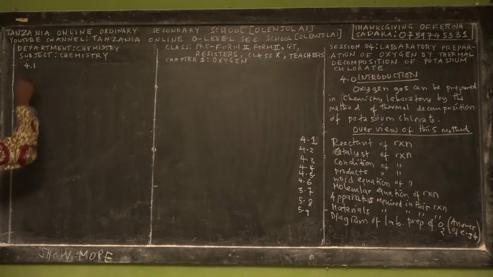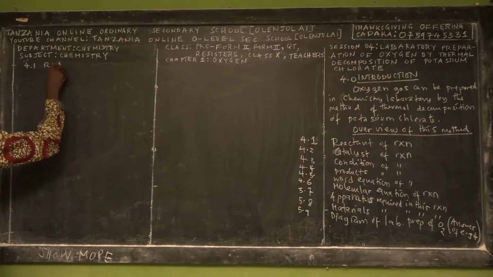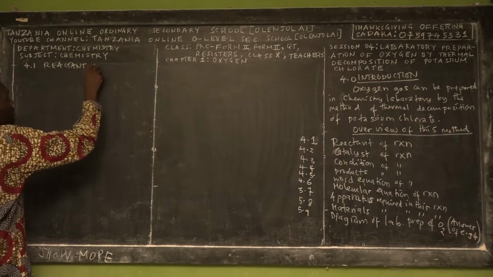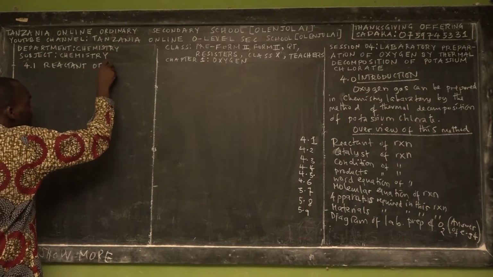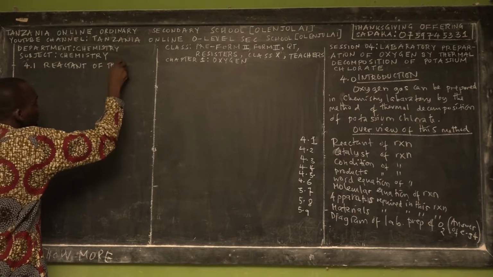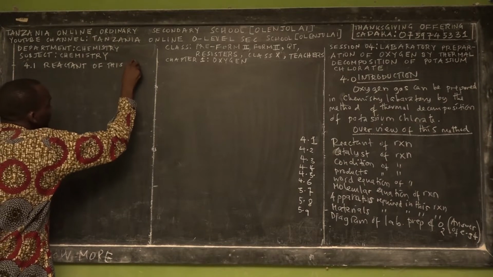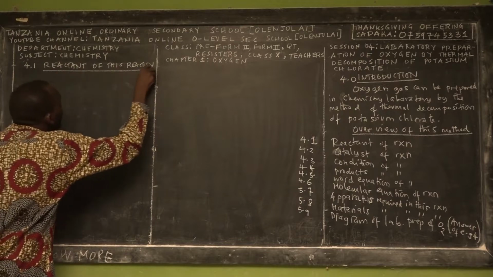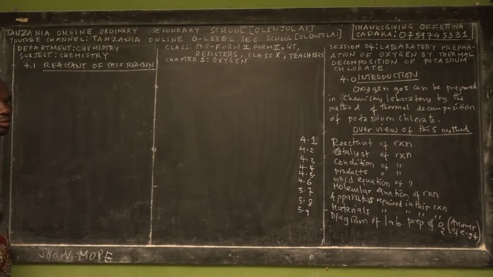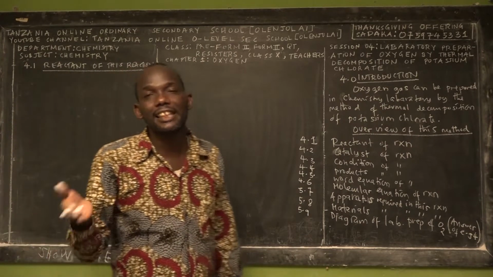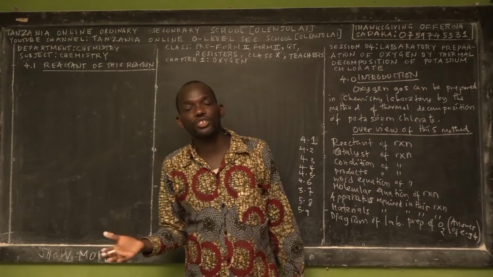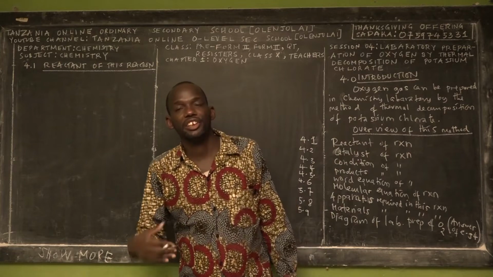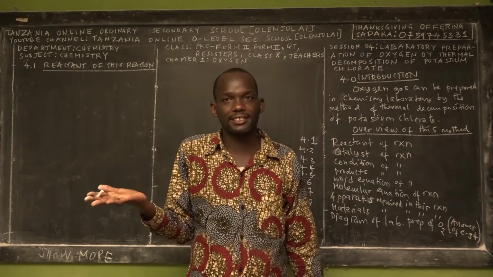So 4.1, let us focus on the reactant of this reaction. Reaction of what? Thermodecomposition of potassium chlorate. We define what is a reactant. Reactants are the chemical substances which undergo chemical change in order to form new products.